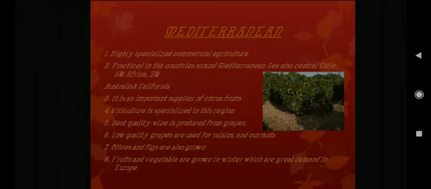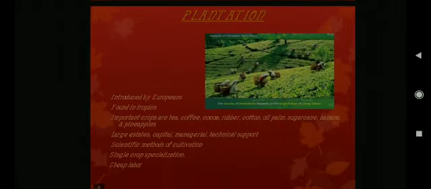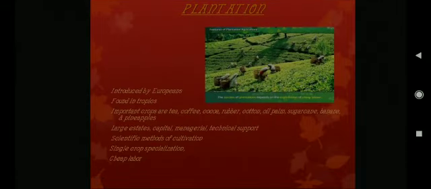Next is plantation agriculture. The main areas of plantation agriculture are in tropical and subtropical parts of Asia, Africa, South America and Central America. It is a commercial agriculture in which crops like tea, coffee, cocoa, rubber, cotton are grown. Following are the chief characteristics. First, this type of agriculture was introduced by Europeans, and is found in the tropics. Important crops are tea and coffee, and large estate means land holdings are very large, and that is capital intensive.